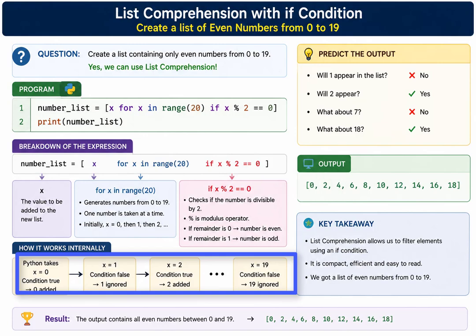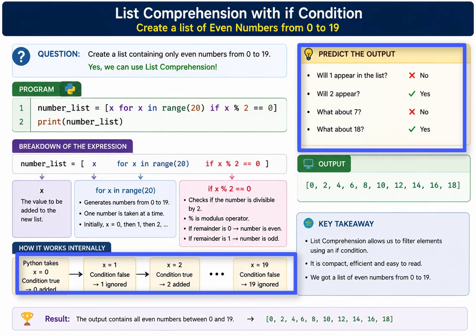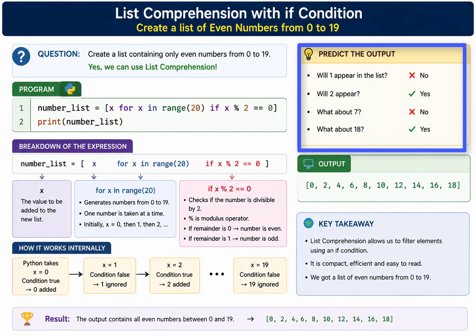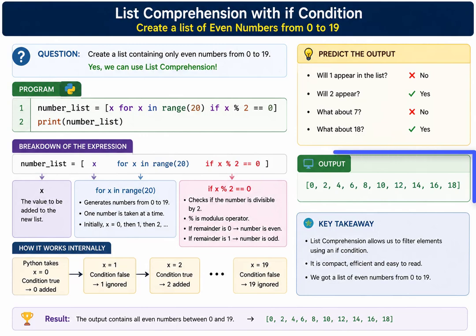Before running the program, let us predict the output. Will 1 appear in the list? No. Will 2 appear? Yes. What about 7? No. What about 18? Yes. Excellent. Let's execute the program. The output is